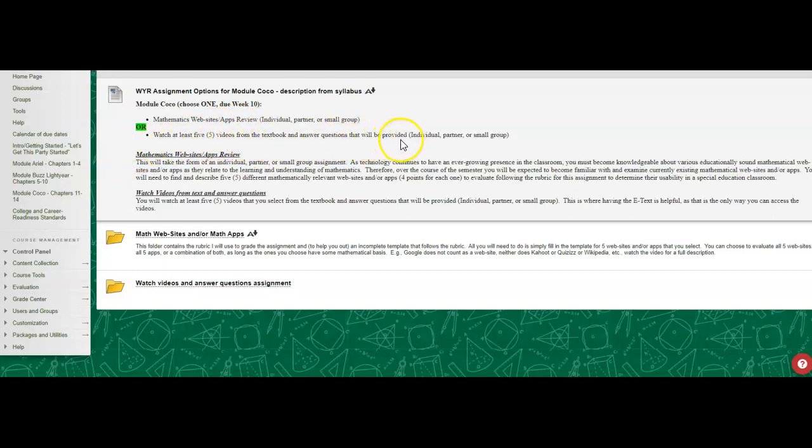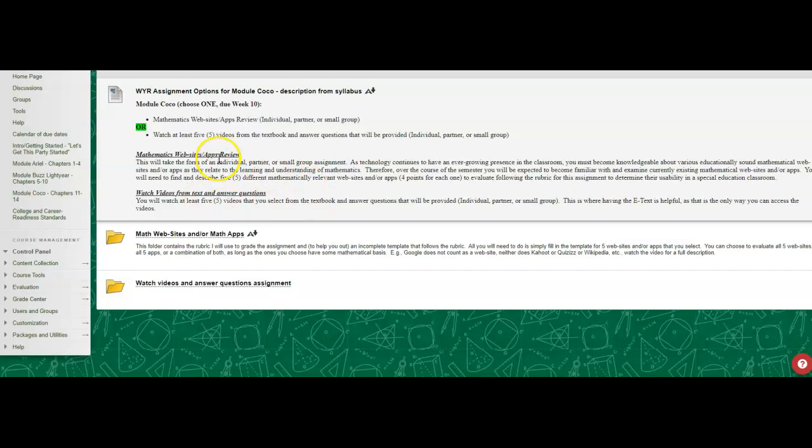And I'm going to pause the video for 1 second because I want to get my e-text open. I'll be right back. Okay, I'm back, and I'll show you why I wanted to open the e-textbook in just 1 second. Okay, so again, your options, websites and or apps. Or your other option is watch videos from the text and answer questions.